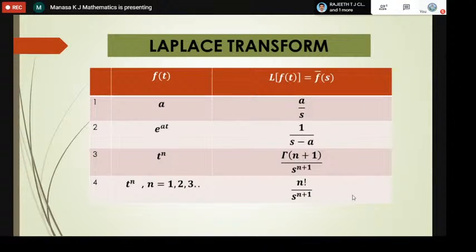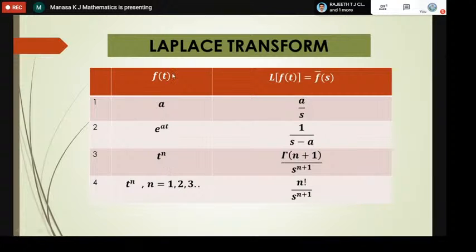We'll start with the Laplace transform. The definition of the Laplace transform is: consider a function f of t, and the Laplace transform of f of t is some solution which we will denote as f bar of s. And we have a few standard results on this Laplace transform. I have seen the previous question papers, and they are asking only the standard results actually. So these are the standard results.